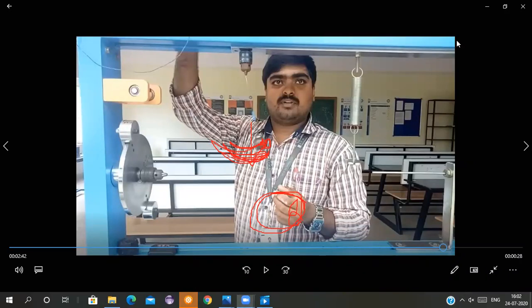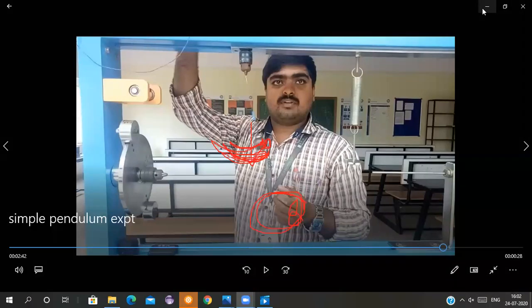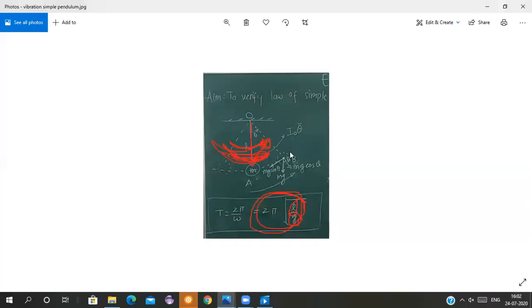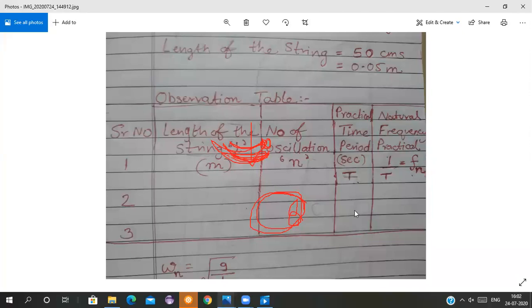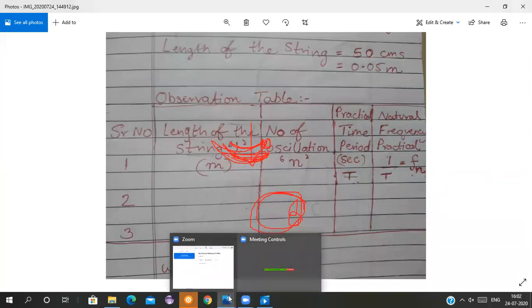You have to divide it by 10, as you have noted the time for 10 oscillations, and you will get the time period. Then take the inverse of that, and you will get the frequency.